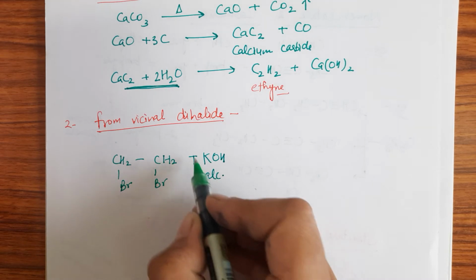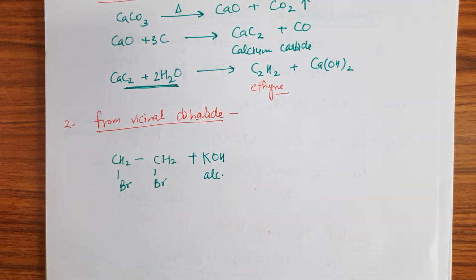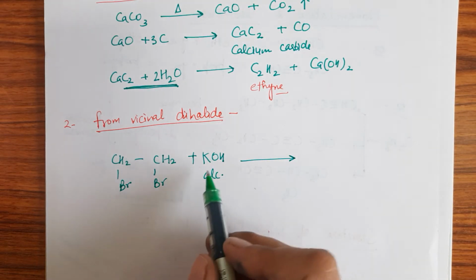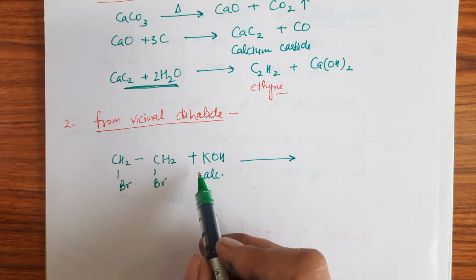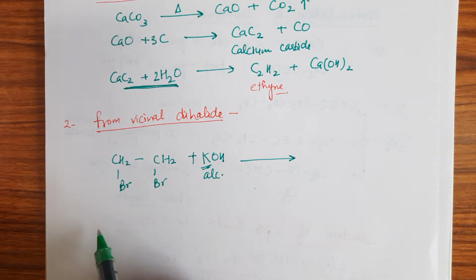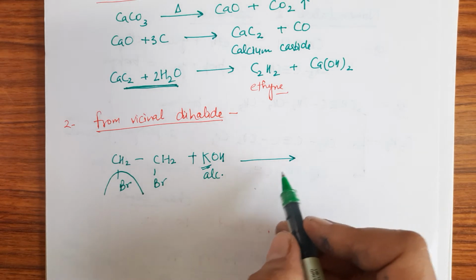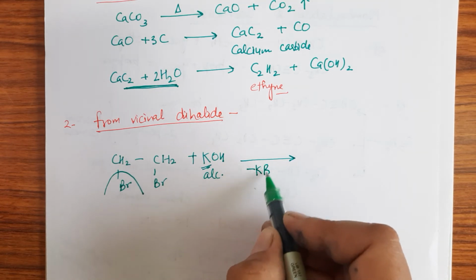When we react it with alcoholic KOH, remember we are taking alcoholic KOH here. If we take aqueous KOH, then the reaction will be different. Now what will happen? This K takes bromine from here, that means there will be removal of KBr.